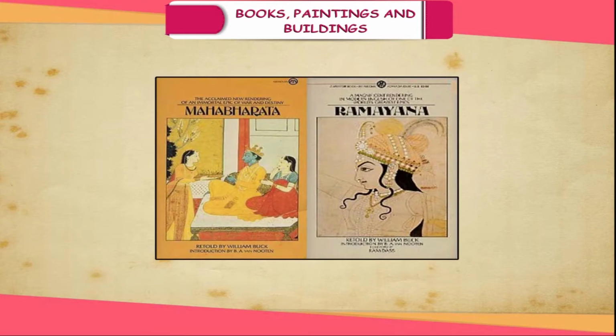Epics. There were 2 famous Indian epics, Ramayana and Mahabharata. The Ramayana was written by Valmiki. It is a story of Prince Rama of Ayodhya, who is believed to be an incarnation of Vishnu. The story of Ramayana is well known. It has been written in almost all Indian languages with their own special flavors.